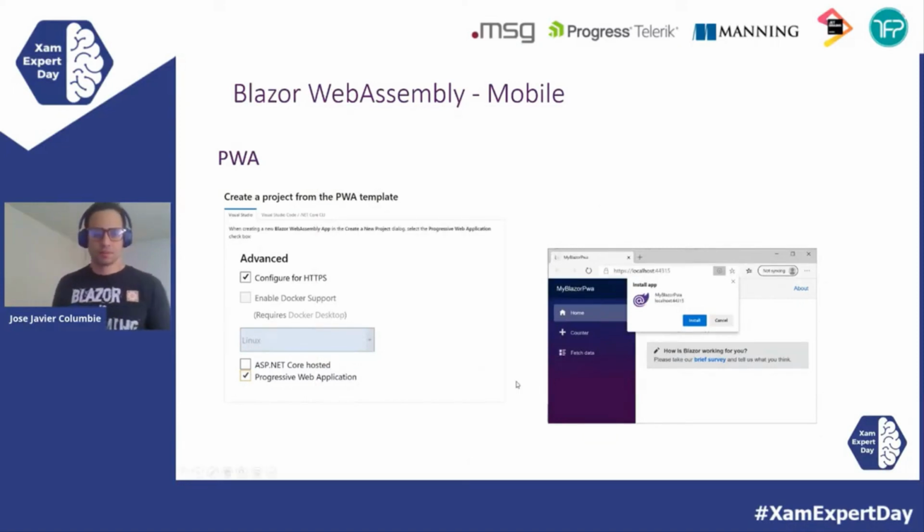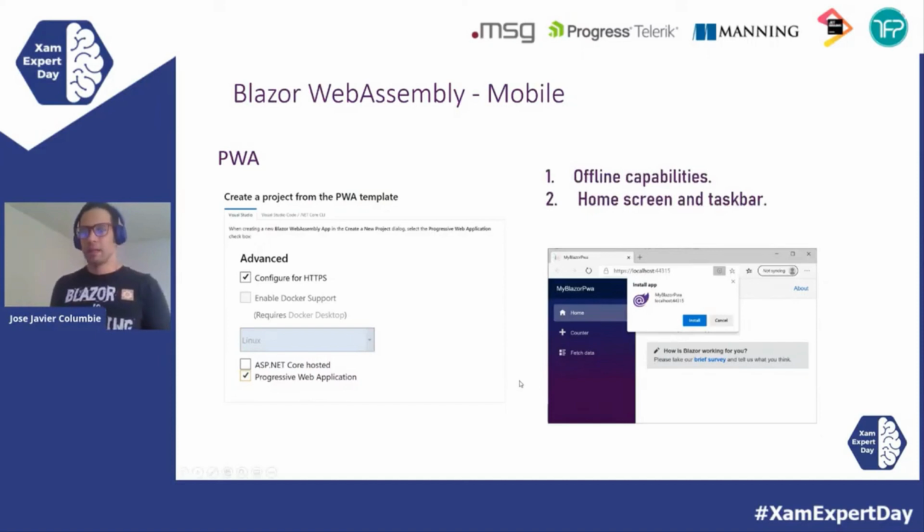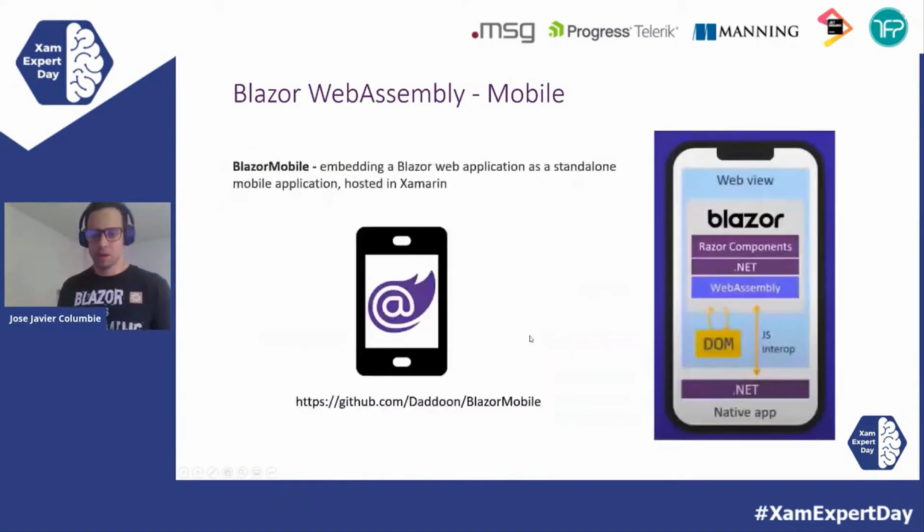So after that, we have again the home screen. It will be in the taskbar. We can add caching and do offline capabilities. We can even do push notifications with the Progressive Web App. So now let's talk about another really interesting solution about Blazor WebAssembly in mobile.